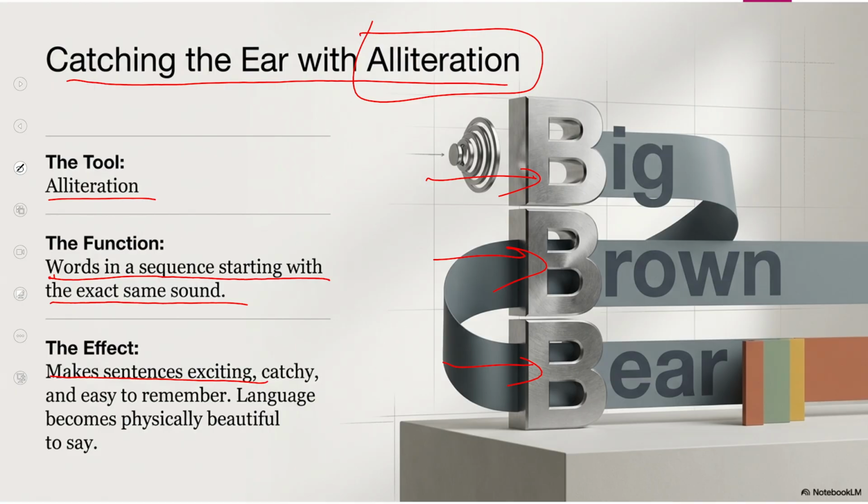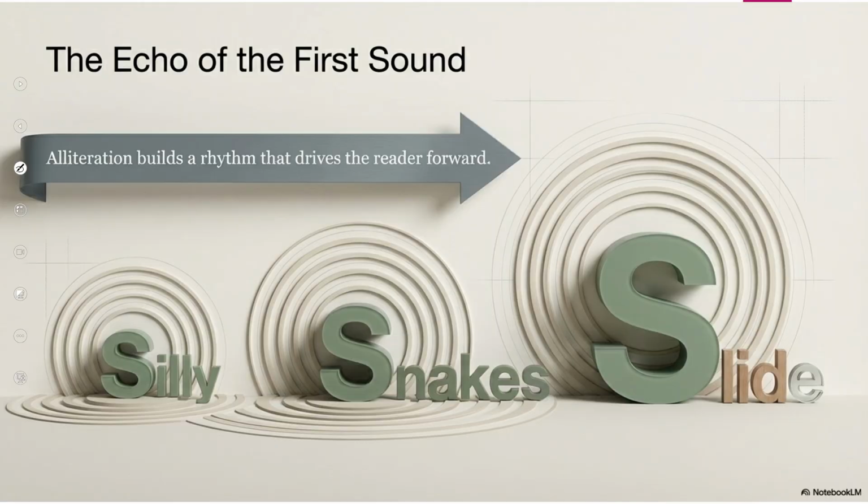It makes sentences exciting, catchy, and easy to remember. Language becomes physically beautiful to say, to share. This is called alliteration, and this is an example. Big, brown, bear. It means that the three words are giving the same sound. This is called alliteration.